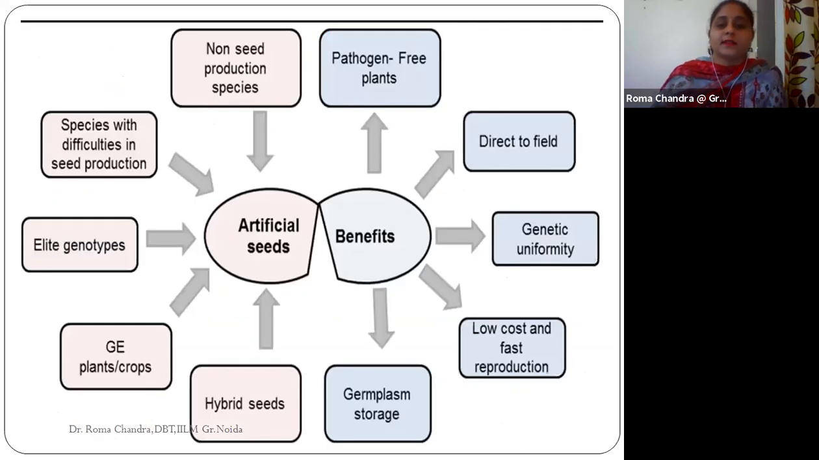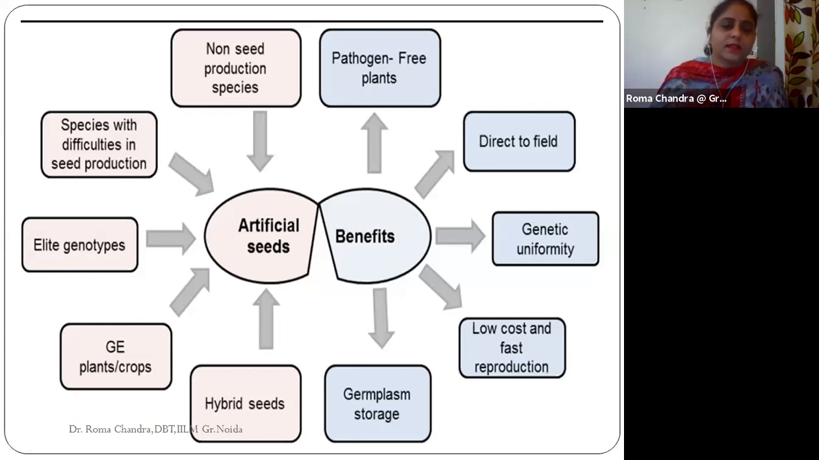Okay, here you can see artificial seeds. They are being prepared just in case we have certain species where the production of seed is not possible. In these cases, we can go for the production of artificial seeds for non-seed production species. Or we have a species which has some difficulty in seed production, possibly the amount of seeds being produced is not in the required manner. In that case also we can go with the production of these artificial seeds, or if we want to just deal with the elite genotypes, then also we can go with the artificial seeds.